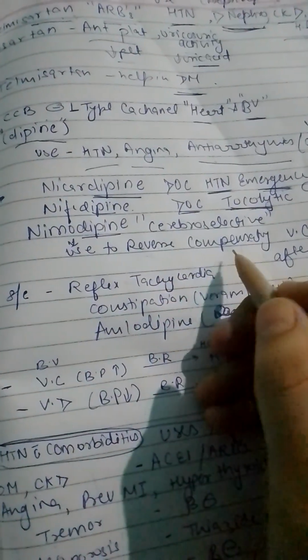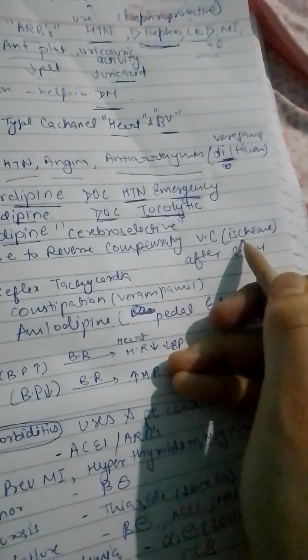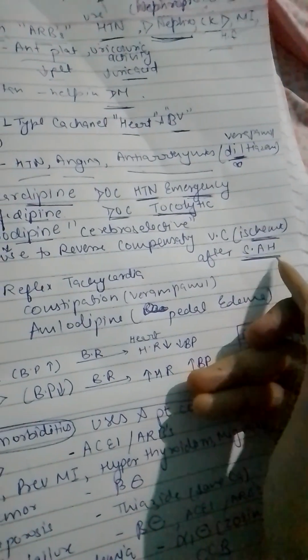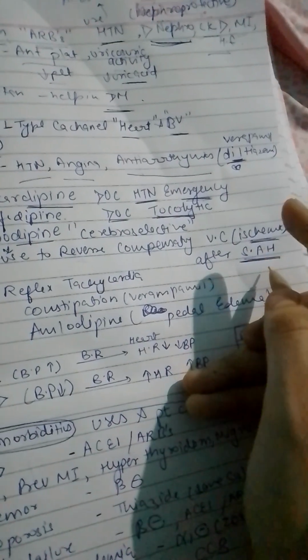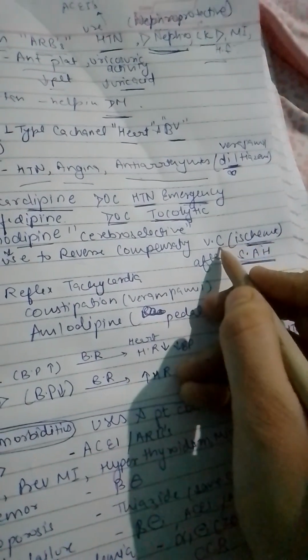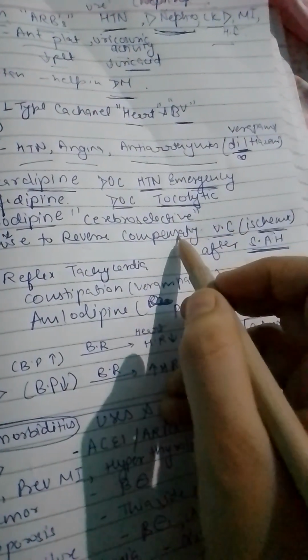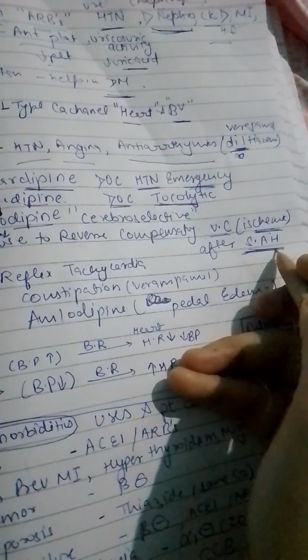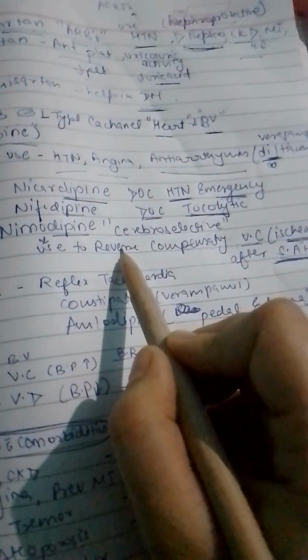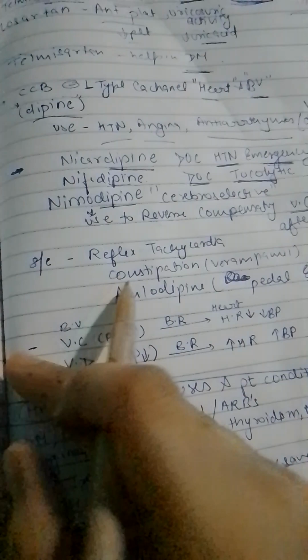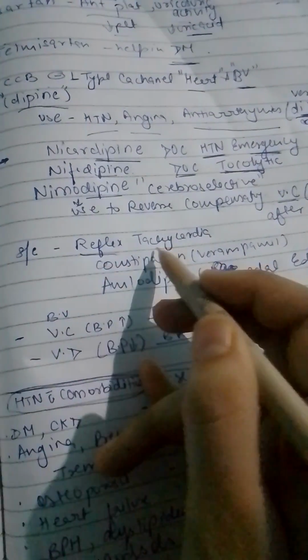And it is used to reverse the compensatory vasoconstriction which happens in ischemia after subarachnoid hemorrhage in the brain. After the hemorrhage there is ischemia and vessel constriction, which is due to compensation, and for reversing that we can use nimodipine.